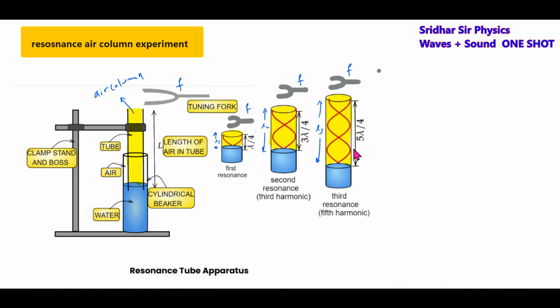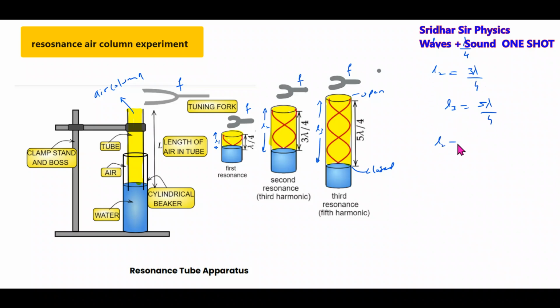Now this will become the closed end and this will be the open end. Then L1 equal to lambda by 4, L2 is equal to 3 lambda by 4, L3 equal to 5 lambda by 4.